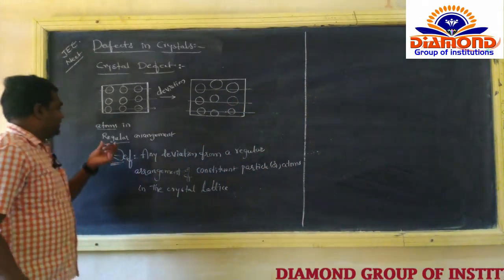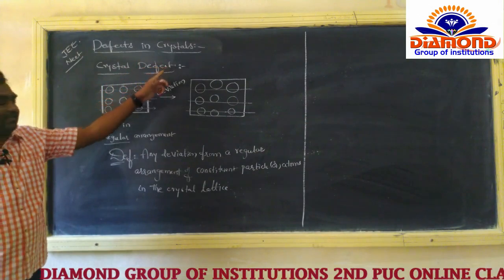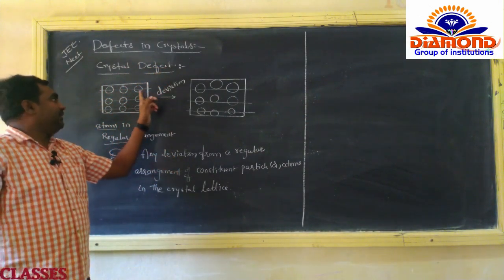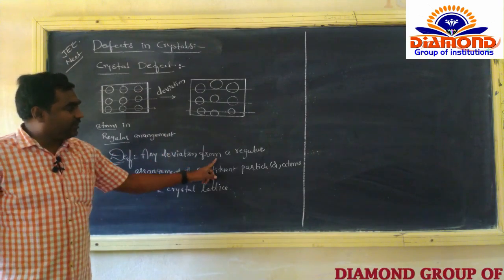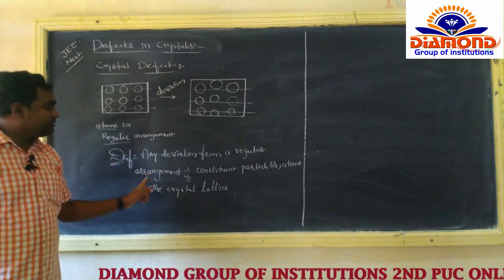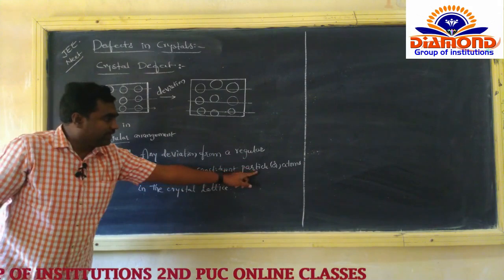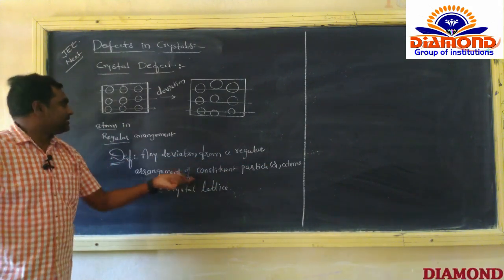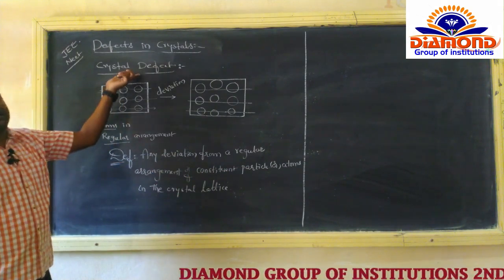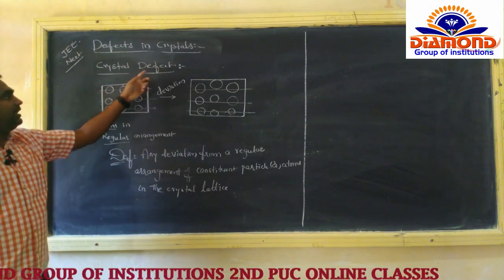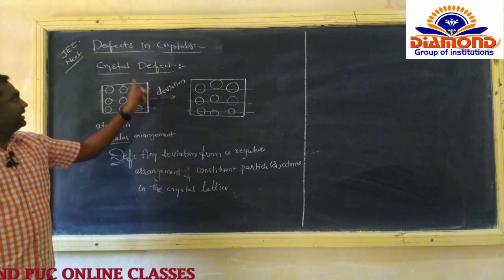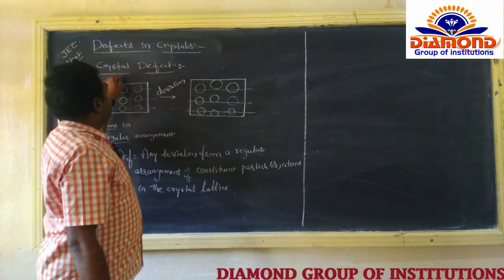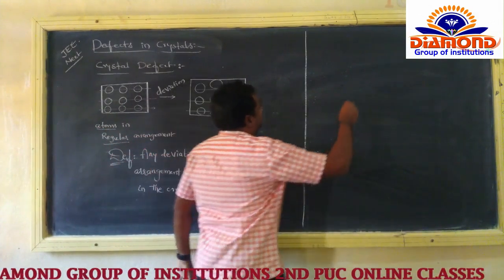So here, what is the definition of the crystal defect? Any deviation from a regular arrangement of constituent particles or atoms in the crystal lattice is known as the crystal defect.